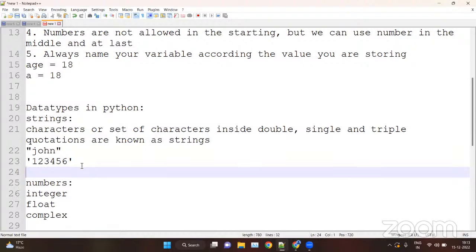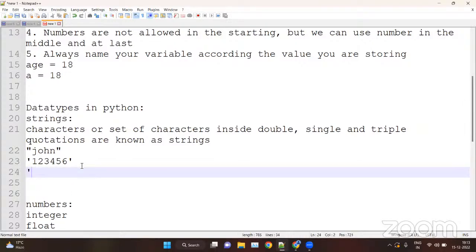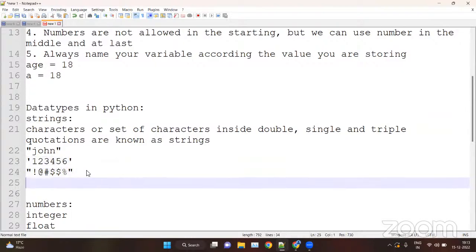So any character, whatever you are writing inside quotations, they are strings. For example, like this one. So these are also strings. These are basically special characters, but these are strings. So whatever we are typing inside quotations are known as strings.